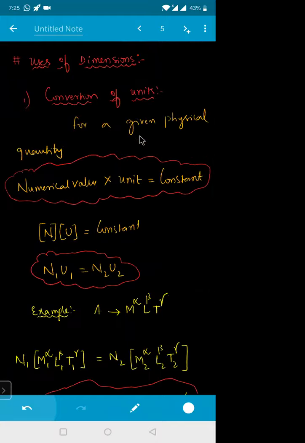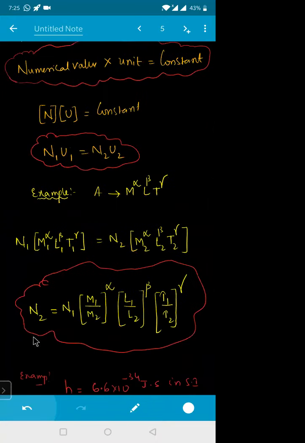In dimensions, what should we always do? You just need to write the dimension and use this formula and see whatever is given in the data. We need to first write the dimension formula of that physical quantity and see whether it is asking in SI system or in CGS system. If it is asking the value in CGS system, I need to calculate N2. If it is asking the value in SI system, you need to write the value in N1. Then you need to convert everything in terms of either CGS system or SI system. If I need the answer in CGS system, convert the SI system into CGS.